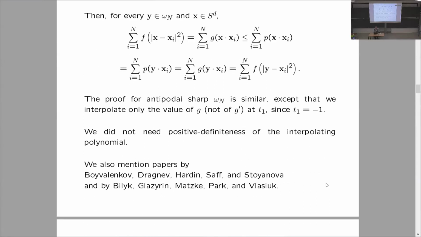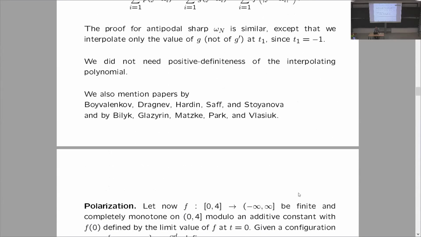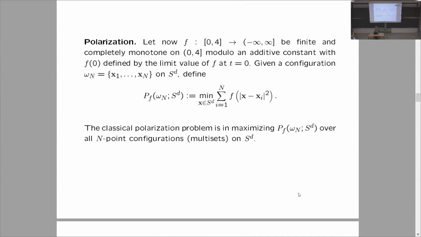Notice that we did not need positive definiteness to show the maximum. That would constitute most of the proof, right? The long proof. So here I would like also to mention that this technique of linear programming for minimal energy was also extensively used in the papers by Boyvalenkov, Dragnev, Hardin, Saff, Stoyanova, and also in the recent paper by Bilyk, Glazyrin, Matzke, Park, and Vlasiuk. This is what concerns the problem of finding the absolute maximum.